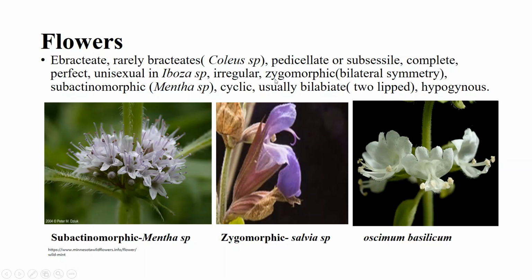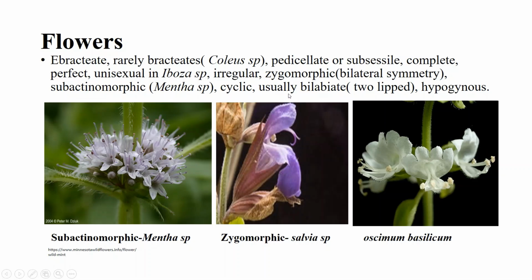Zygomorphic, the flower has bilateral symmetry, as here in this Salvia flower you can see it has zygomorphic bilateral symmetry. Subactinomorphic, as in Mentha species, this is the Mentha flower and it has subactinomorphic symmetry.